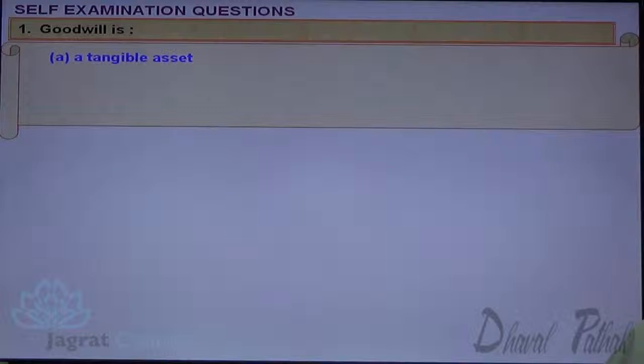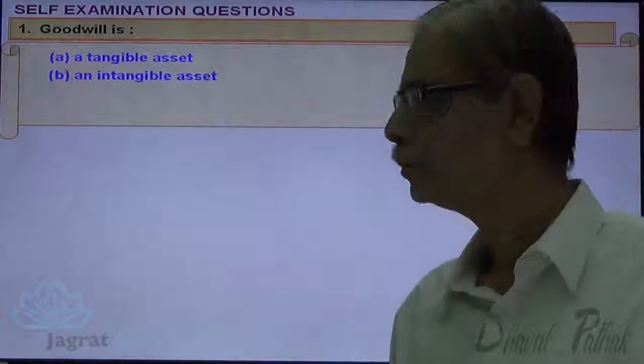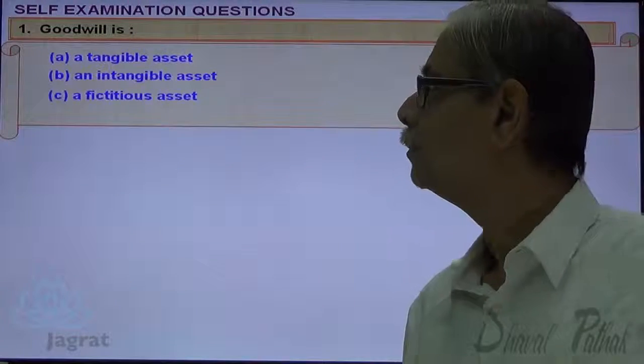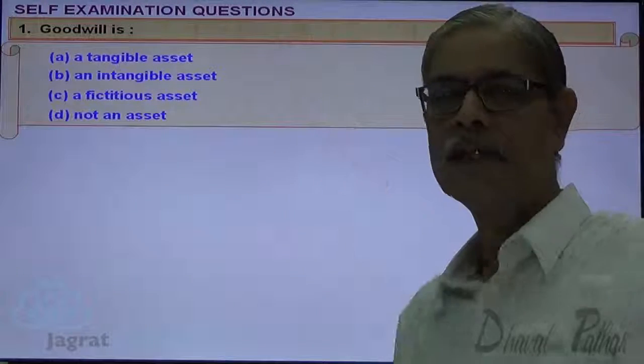Goodwill is a tangible asset, an intangible asset, a fictitious asset, not an asset.